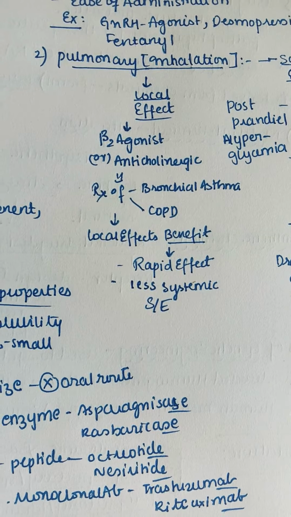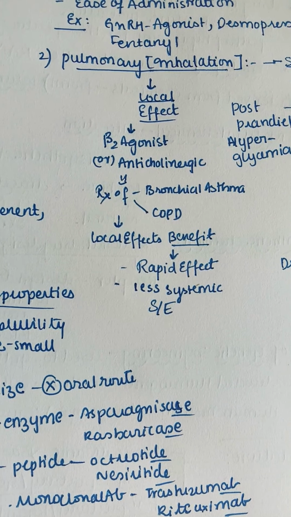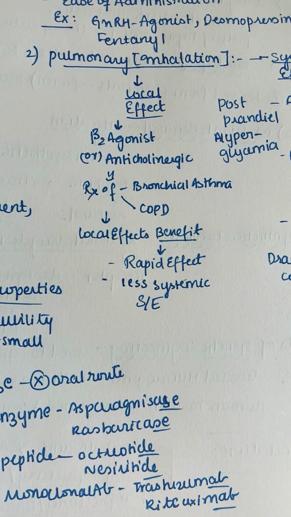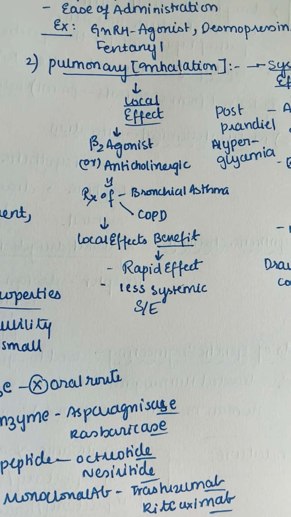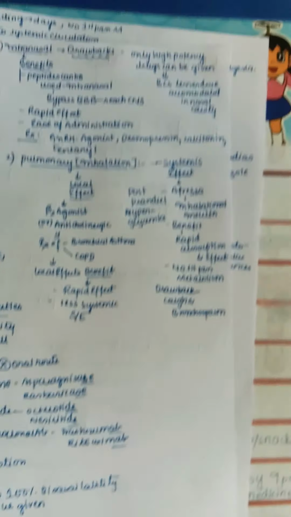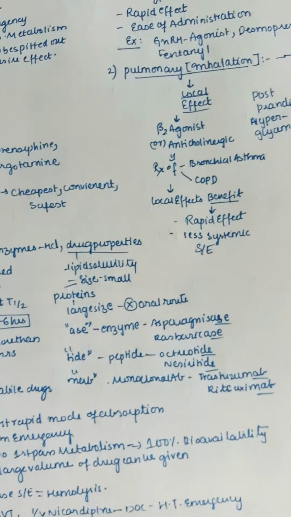So what is the local effect? You can take beta 2 agonists or anticholinergics. We use these mainly in the treatment of bronchial asthma and COPD. The local benefits are a rapid effect and fewer systemic side effects, because it is given locally to the lungs only. So systemic side effects would not be so prominent.